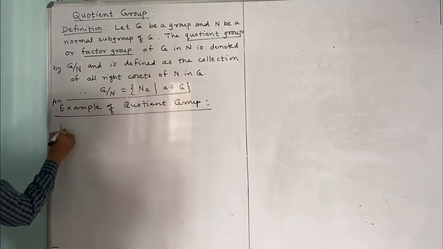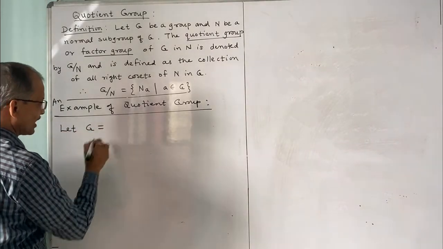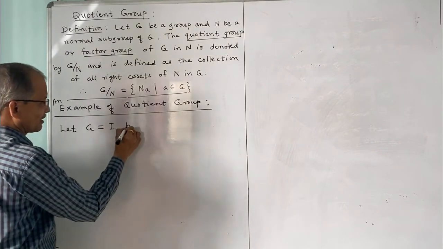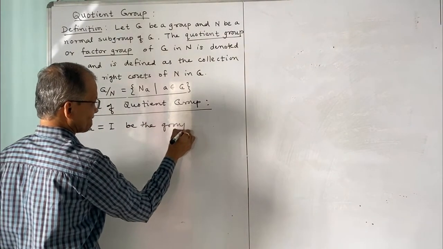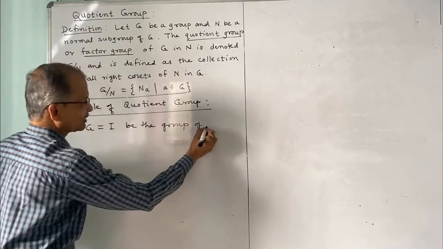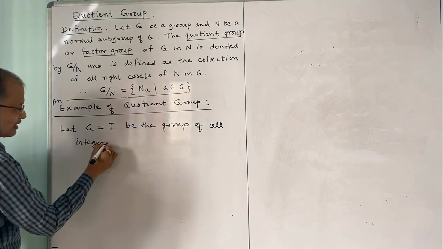Let G be the group of all integers under addition.